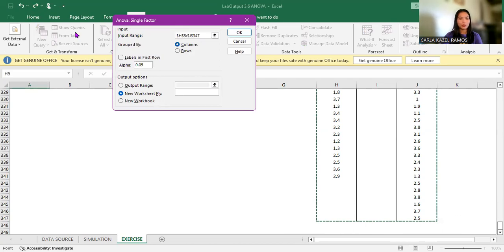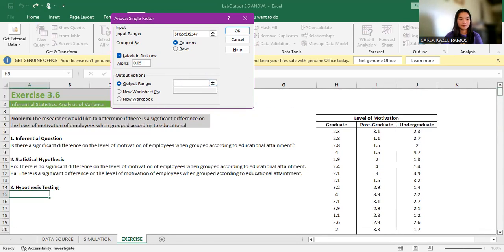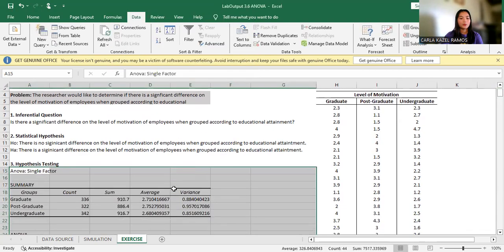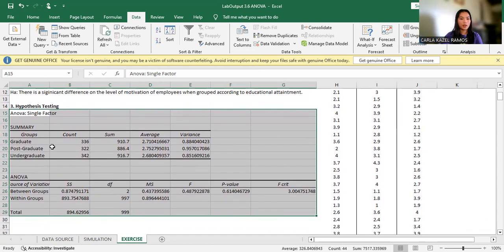And we make sure that we check labels in the first row. And for the output option, click the output range and click this white area and make sure that there's a blinking line here. Click, then OK. Presented here on our screen is the ANOVA result for the level of motivation of employees when grouped according to educational attainment. So now let us follow the data ratio.